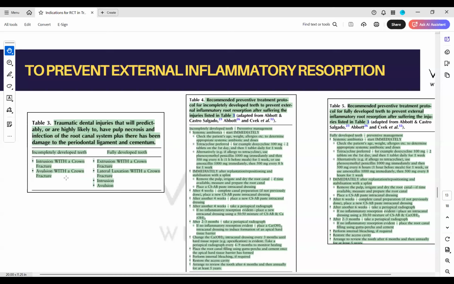Yes or no? Only with the unfavorable sign it does. Please give me yes or no's. This is an important learning point here. But avulsion with a crown fracture in an immature tooth would require immediate RCT. Can you memorize that?